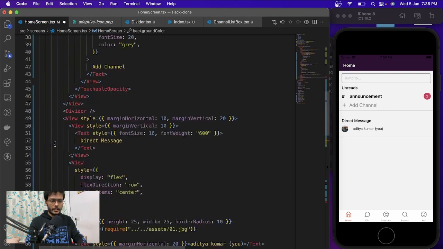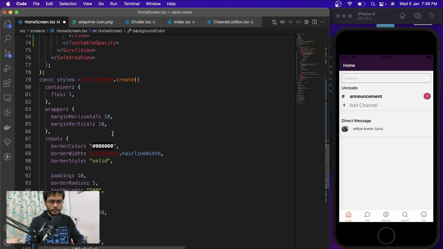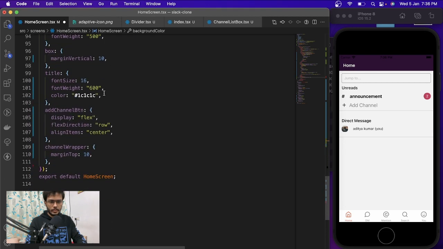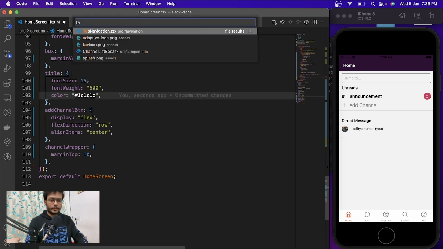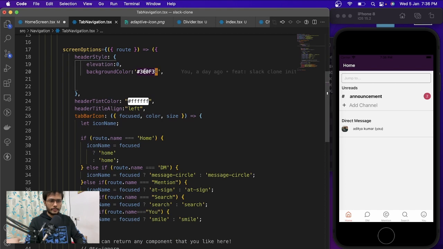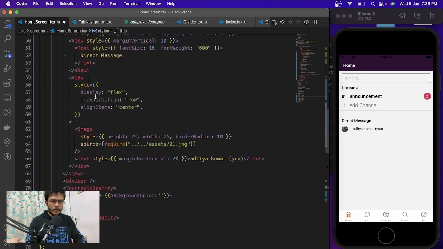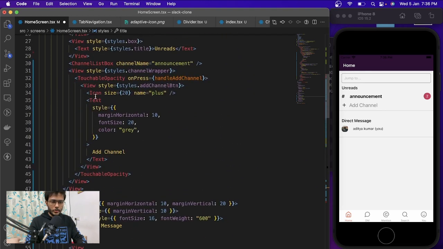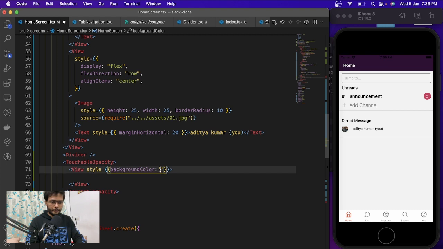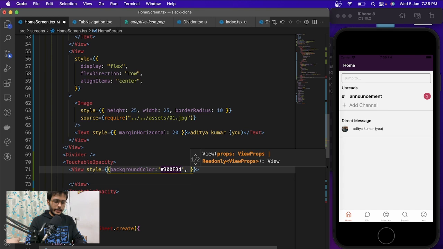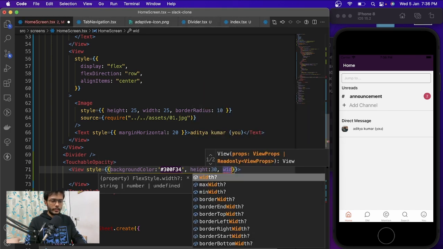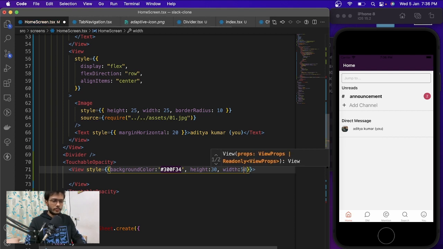I might have used a background color somewhere. This one. Oh, I have used it in a tab navigation. Let's just copy this background color, this one. And where are we going to put it? Like over here. Then height, let's keep it 30, and width as well, I think 50 would be fine.